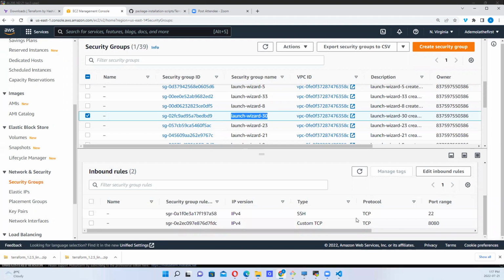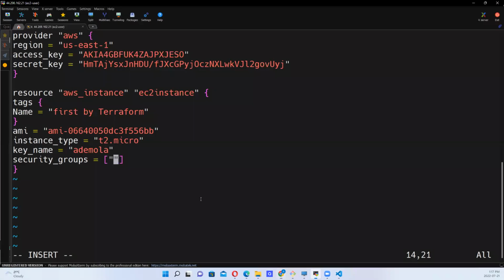I have SSH, okay. This looks like either a Jenkins or a Tomcat server. Okay, so that's fine. So I can use this. So I want to go in there and let me paste Launch Wizard 30 exactly as it is and paste it in here, right? So you see the difference between this and these other ones is that these security groups has this block, right? It has this block in between. So that's it. So that's what we have here.